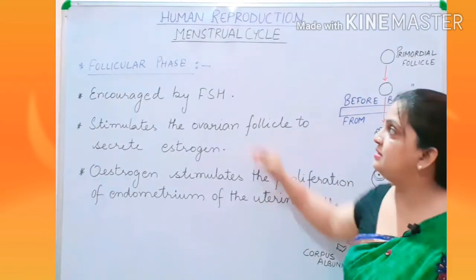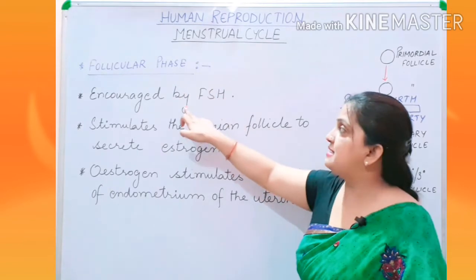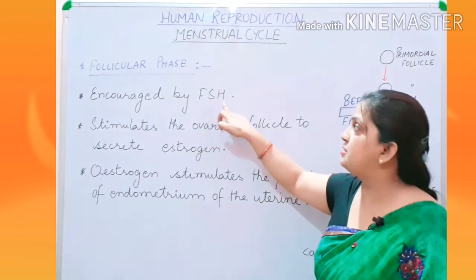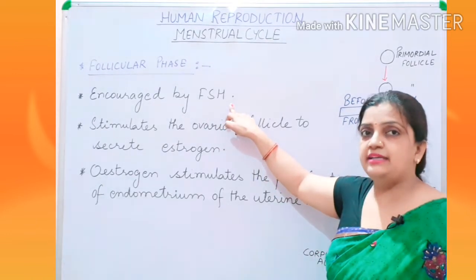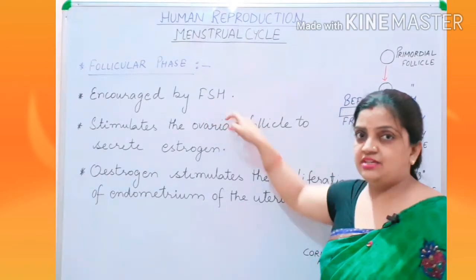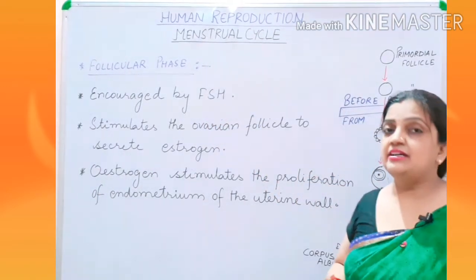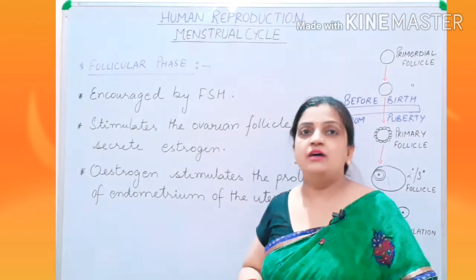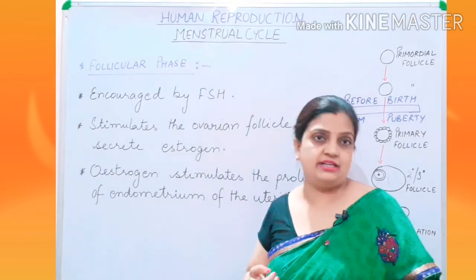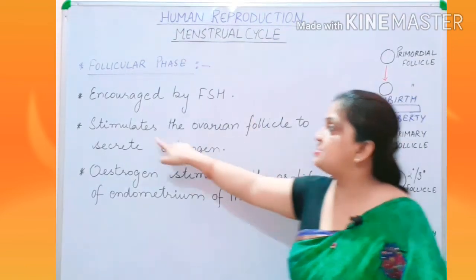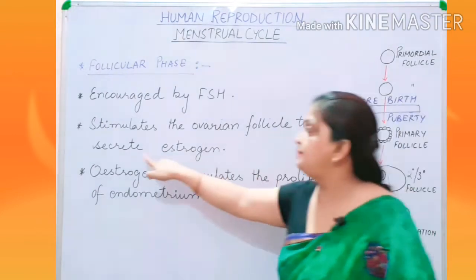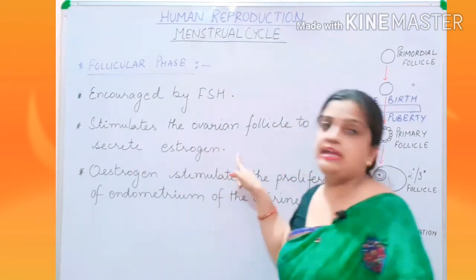Now children, this follicular phase is encouraged by FSH. I told you that follicle stimulating hormone is secreted by the anterior pituitary lobe, and this FSH acts on the primary follicles so that the primary follicle can develop into a mature Graafian follicle. FSH also stimulates the ovarian follicles to secrete estrogen.